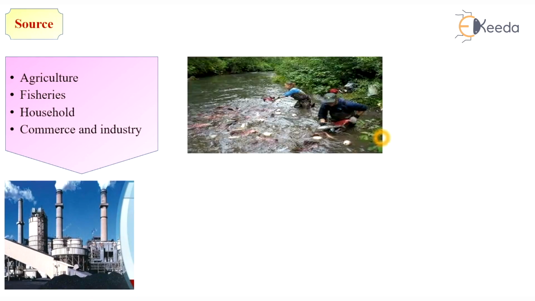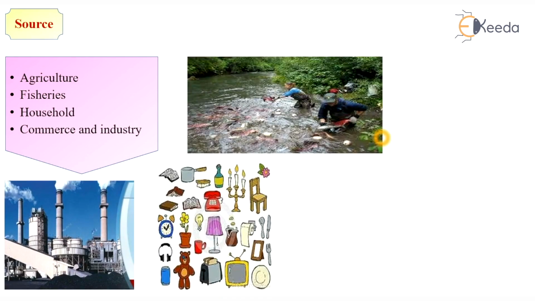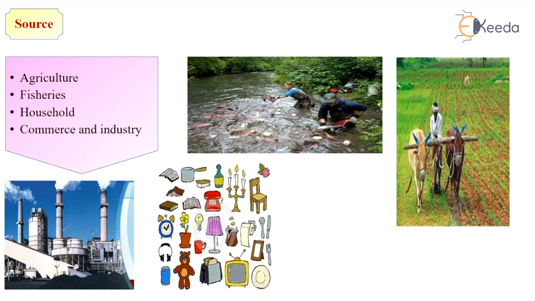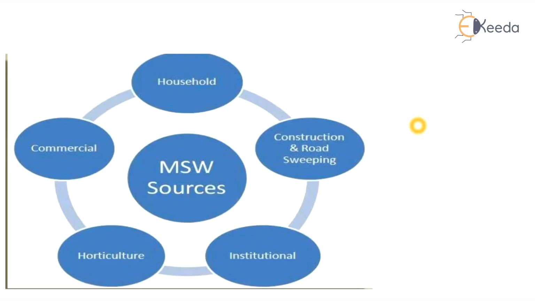So the different sources of solid waste are: solid waste is generated either from agricultural activities or fisheries or household activities or commercial or industrial activities, as you can see in these images. The municipal solid waste sources are household, construction waste, institutional waste, agricultural or horticultural waste, and commercial waste.